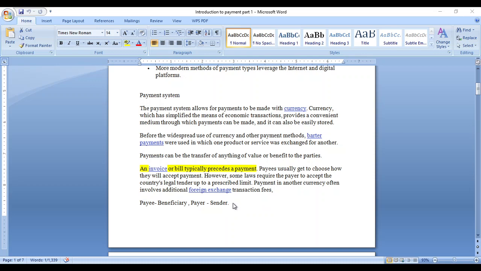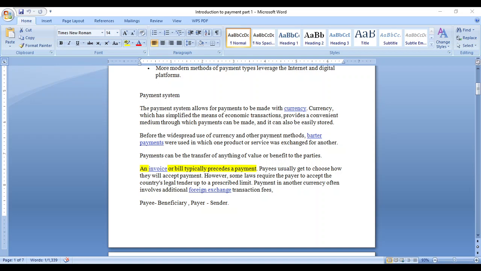Whoever initiates the transaction, suppose you initiate the transaction and you need to pay an amount to someone, is called the payee. Whoever gets the money at the other end is the payer. Suppose Praveen initiates the transaction, he is called the payee, and Satya gets the money, so he is called the payer. This is the basic concept: who is called the payee and who is called the payer.